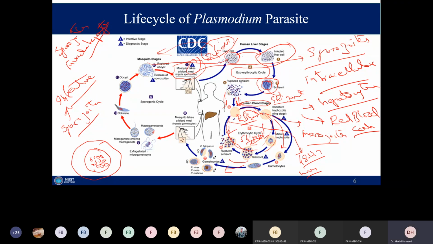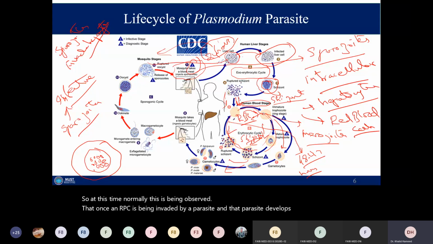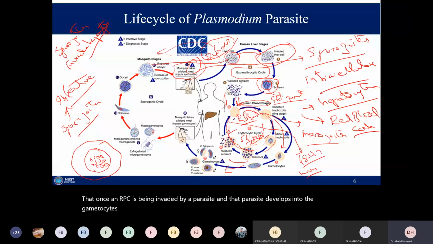So at this time, normally this is observed that once an RBC is invaded by a parasite and that parasite develops into gametocytes, either macrogametocytes or microgametocytes,